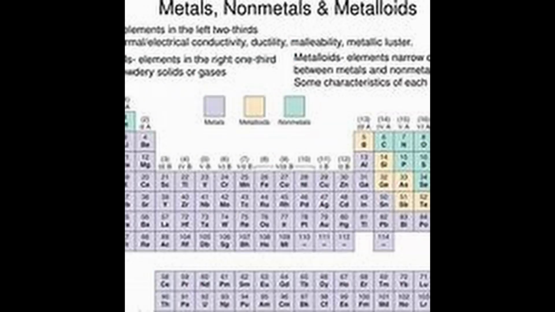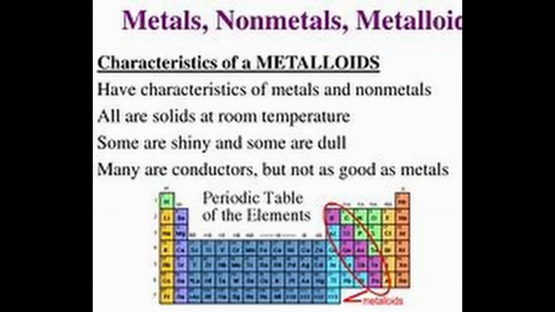Metals comprise more than 78% of all known elements and appear on the left side of the periodic table. In contrast, non-metals are located at the top right-hand side of the periodic table. We can notice that in a horizontal row, the properties of elements change from metallic on the left to non-metallic on the right. Elements such as germanium and arsenic show the properties of both metals and non-metals, and these elements are called semi-metals or metalloids.